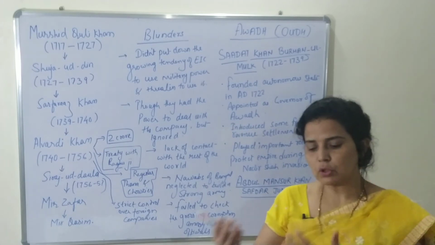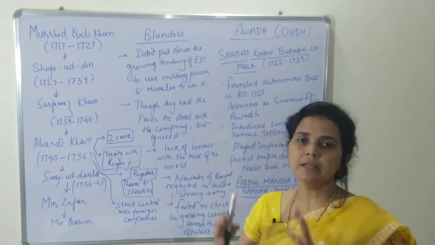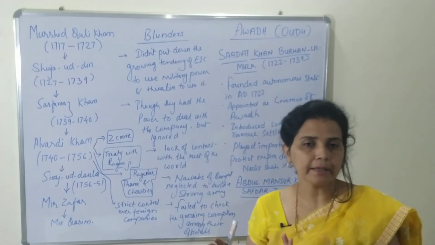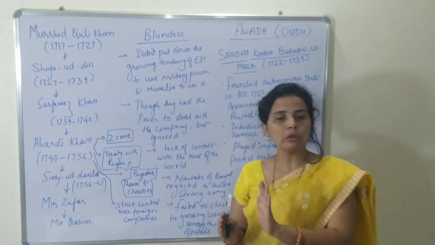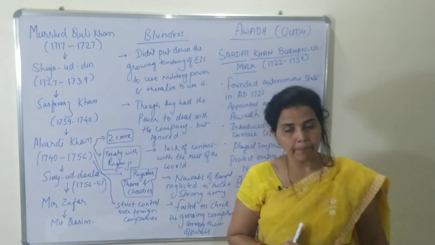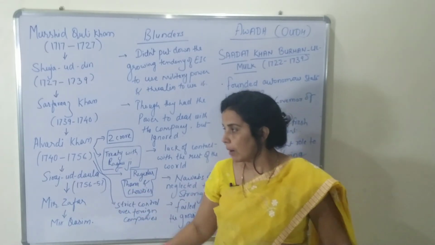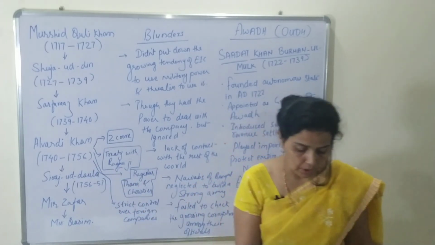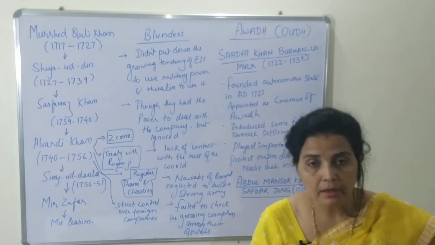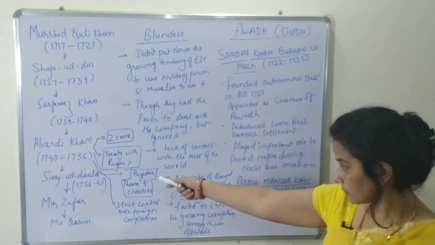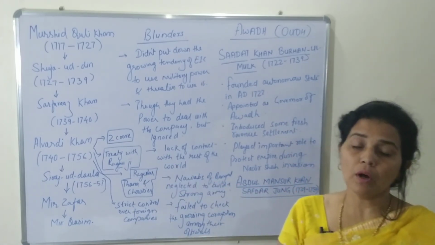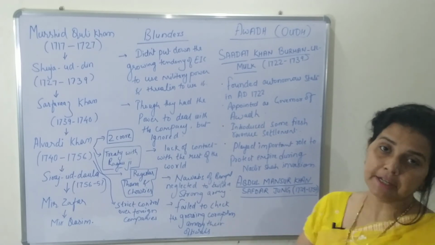So whatever the East India Company was doing, they were not paying attention, and they were not informing the emperor of all those misdeeds. The most important example you can get from this war is that the commander of Siraj-ud-Daulah was on the side of the East India Company.